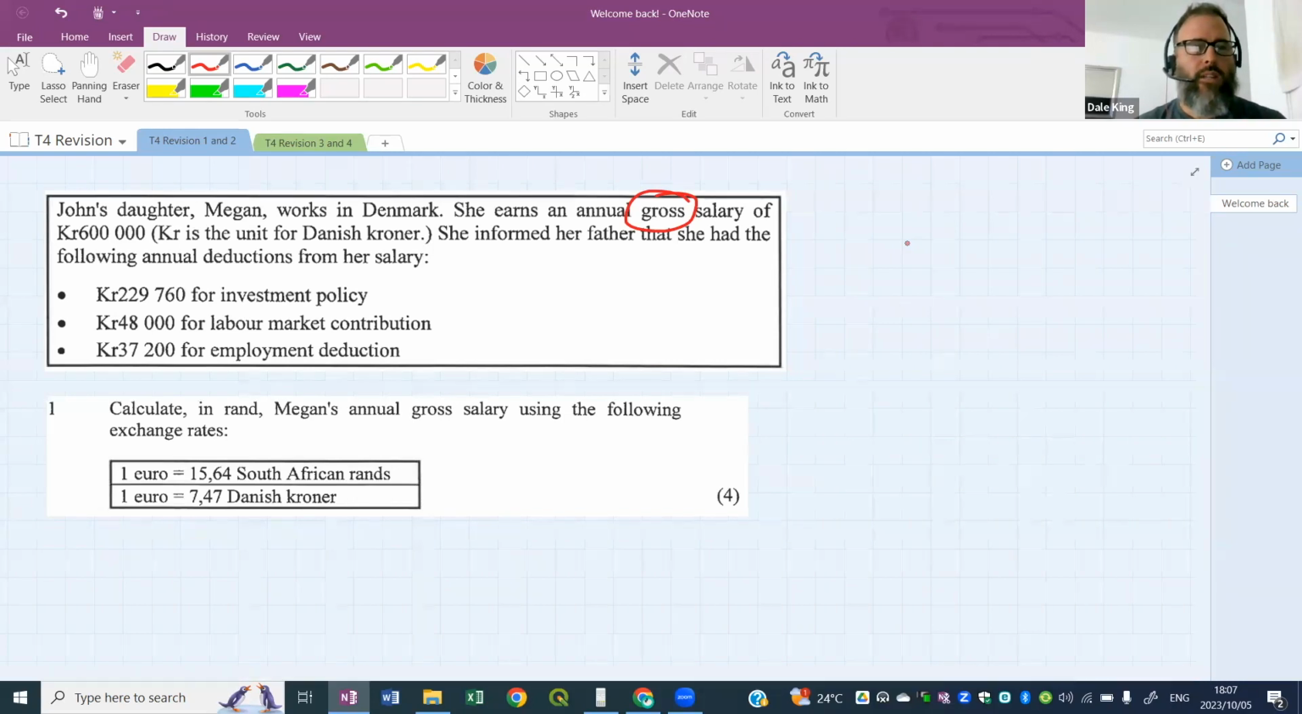The first question says, calculate in Rand Megan's annual gross salary using the following exchange rates. Now, who can tell me that word gross? What does the word gross mean when we talk about salaries? Your gross salary. Anybody? Does somebody know what the word gross means?